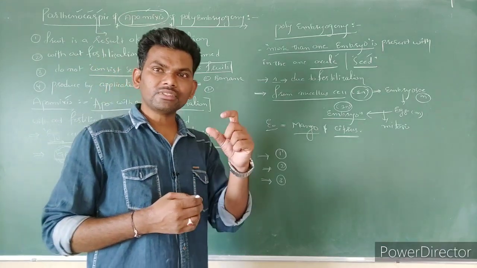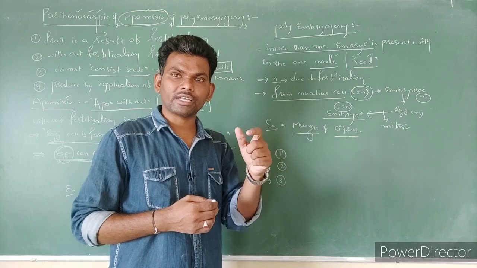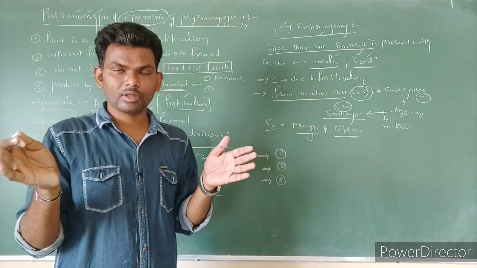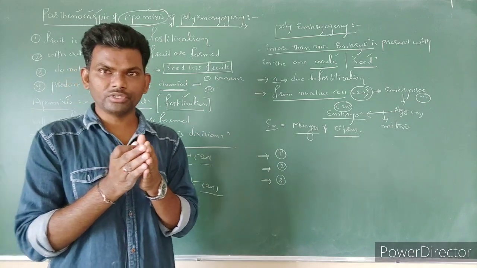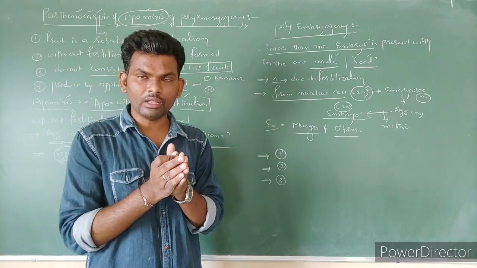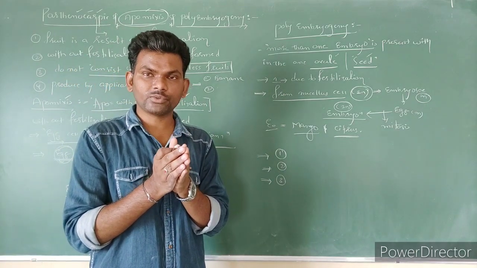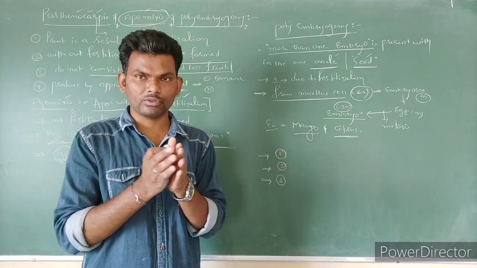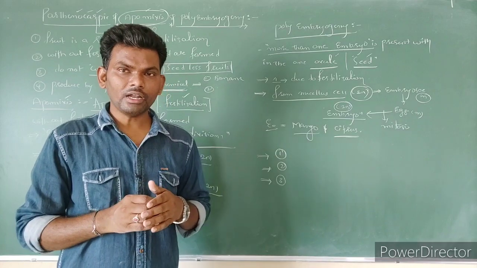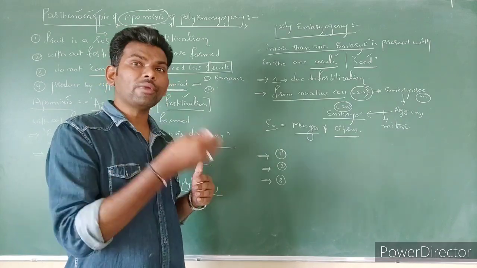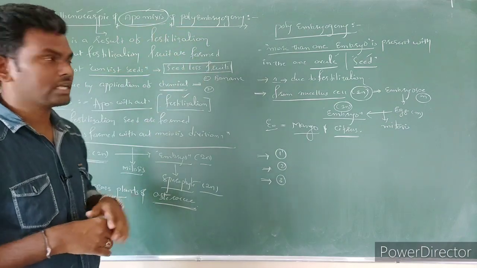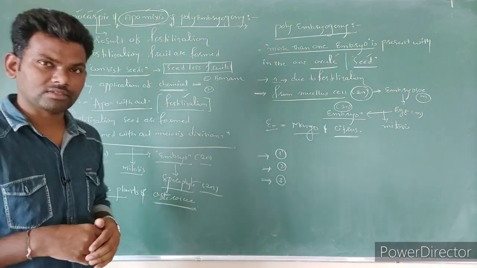Because if you use such hybrid seeds, the characters are going to segregate. The progeny's characters are not stable. Different characters, different progenies are going to form. If you use apomixis seeds, we can avoid such a problem. That is the main benefit of apomixis.